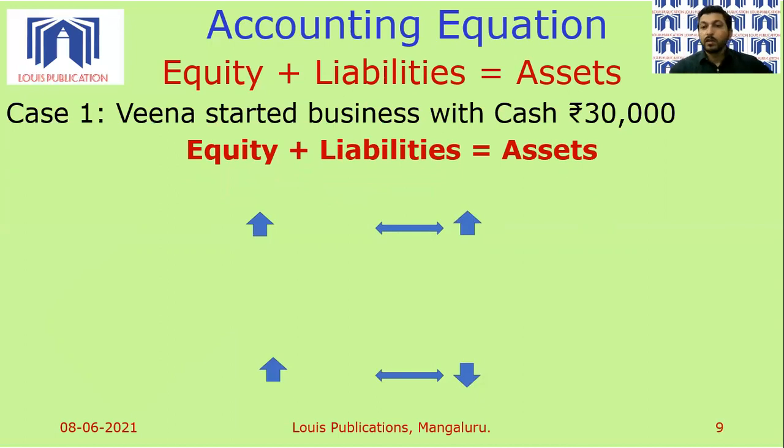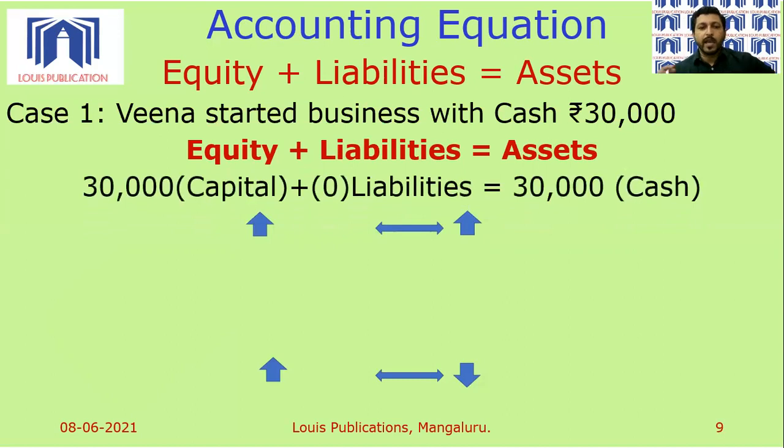And we see over here, Veena is bringing in money. So definitely that is Veena's capital. An increase in equity. See, capital value increases by 30,000 rupees. No change in liability. Liability remains 0. And there is cash balance, which is an asset to the business worth 30,000.